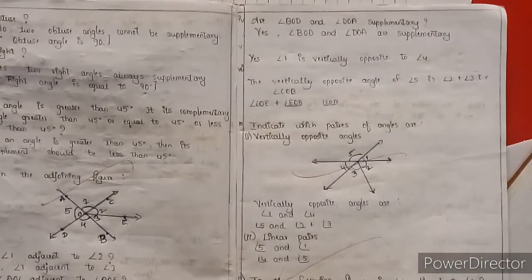Question number 6, sorry. What is the vertically opposite angle of phi? The angle opposite to this angle should come, but the two angles we have to add together. Angle phi is equal to the vertically opposite angle of phi.